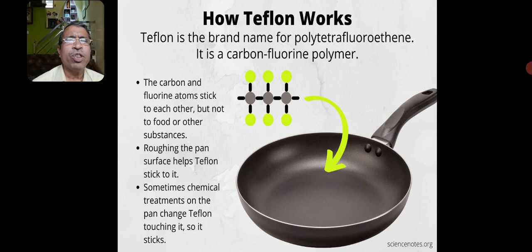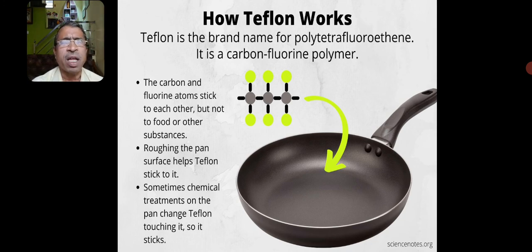Now here I have shown how Teflon works. Teflon is the brand name for polytetrafluoroethene. It is a carbon fluorine polymer. The carbon and fluorine atoms stick to each other but not to food or other substances.